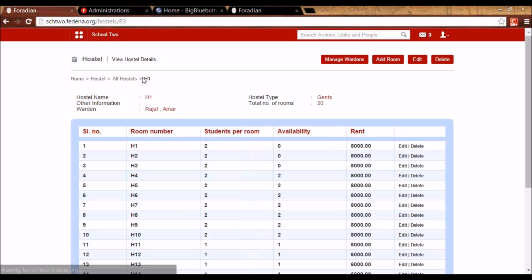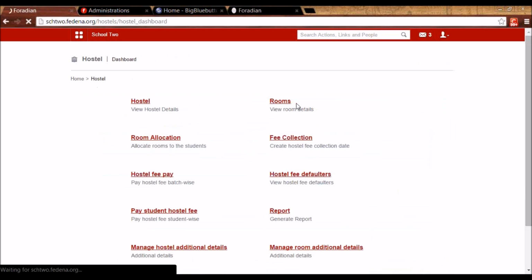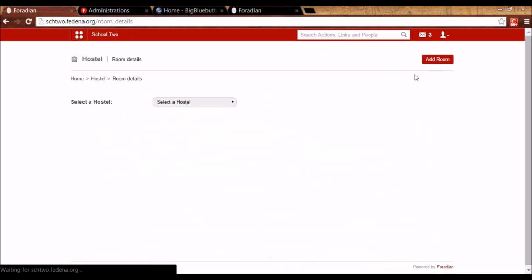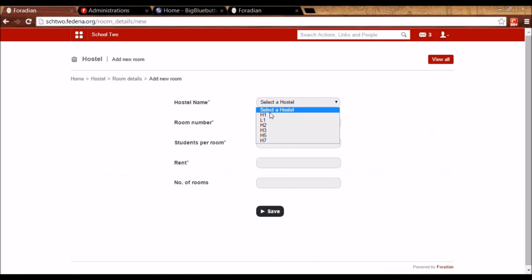So once this is done, I can add rooms by going to rooms here and clicking on add room, selecting the hostel for which I want to add. Room number can be given. So let's say this is the starting room number, and there will be 2 students in each room. The rent they should be paying is 1,000. Number of rooms should be 2. It means P01 is one room, P02 is another room, and 4 students in both the rooms together, and each student has to pay 1,000 as the amount.